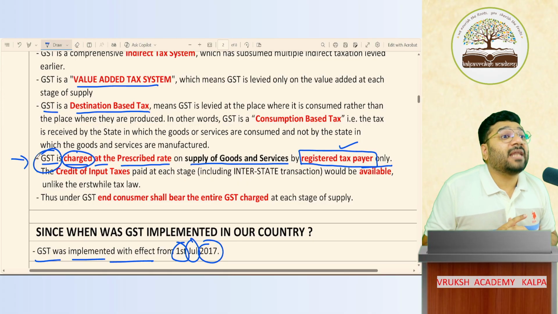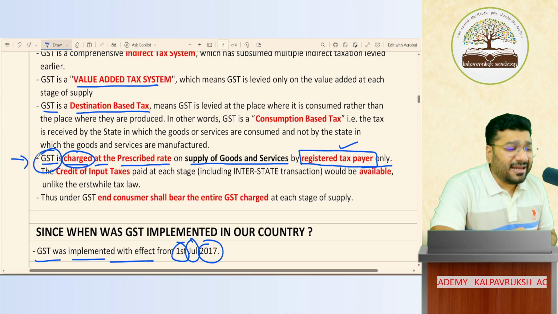For services, what is the prescribed rate? 18%. Got it? Not got it?